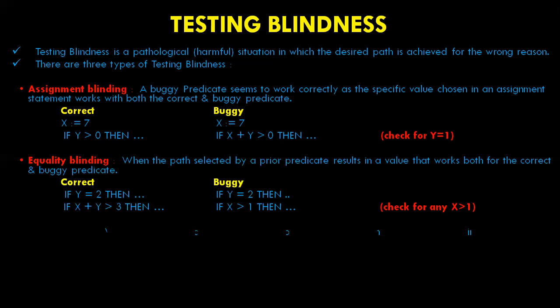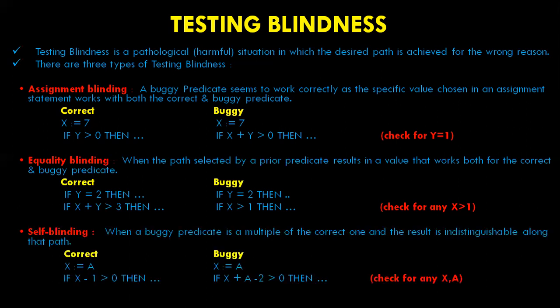Now coming to self-blinding, the third type. Self-blinding occurs when the buggy predicate is a multiple of the correct predicate and as a result is indistinguishable along the path. Here, the assignment x is equal to a makes the predicates multiples of each other.